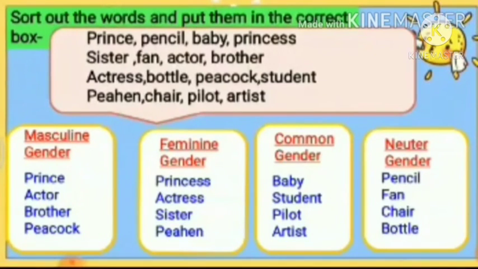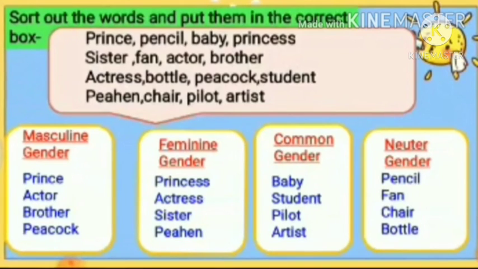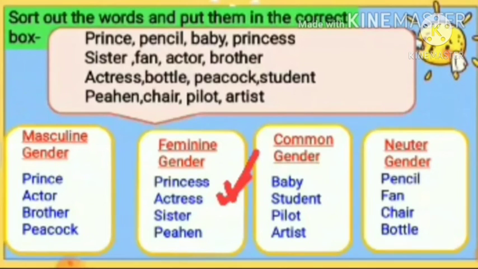So let's see which words have come in which boxes. First let's start with masculine gender. Prince, actor, brother, peacock. These are the examples of masculine gender. Feminine gender: princess, actress, sister, peahen. So children, as you can see, these are the opposite gender. Prince, princess, actor, actress, brother, sister, peacock, peahen.